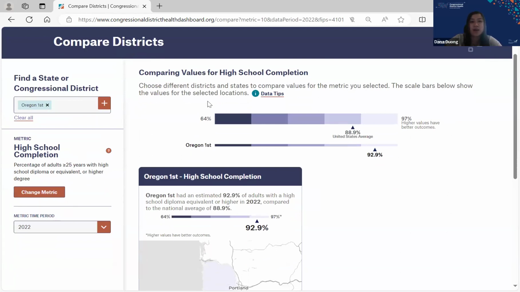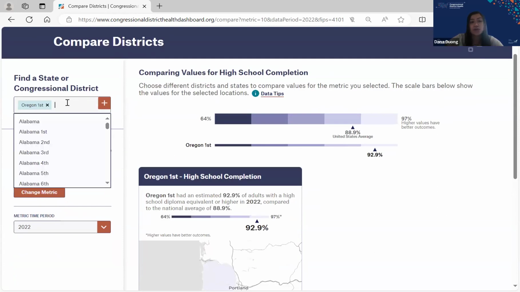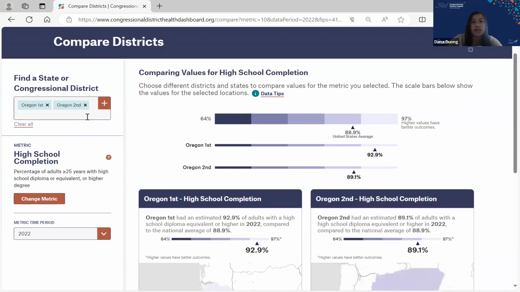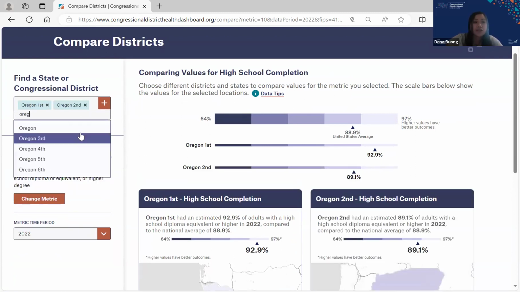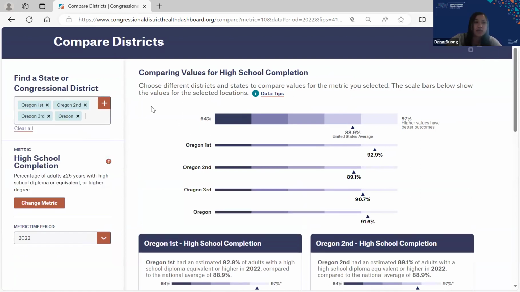I can see right at the top, there's two ways of looking at that. We have the scale bar, and then it looks like we have a card over here. So I go in and I want to compare Oregon's first district and high school completion across some other districts in Oregon. I can click on and select those. And I also kind of want to look at the state. So let's also select that.